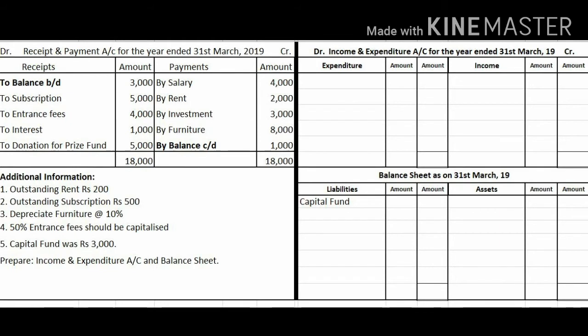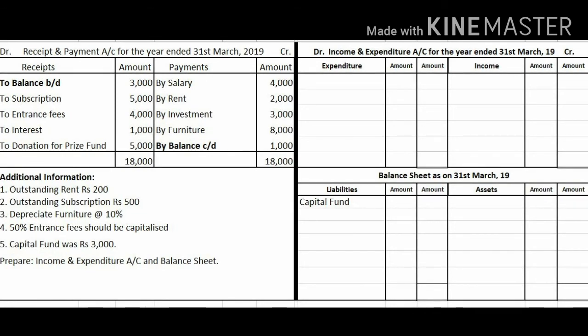Now rent is given on the payment side, so we have to tick that account, so that the 2000 amount which is given on the payment side, we have to record in the inner column. The second adjustment is given: outstanding subscription rupees 500. So subscription is given on the receipt side, that subscription also we have to tick, so that amount we have to record in the inner column.